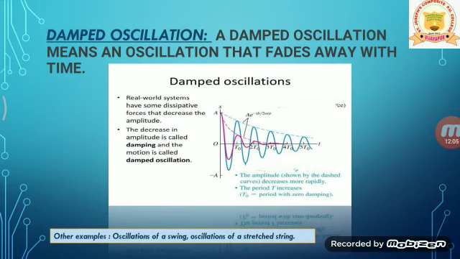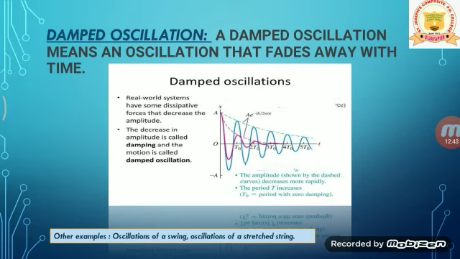Now, damped oscillation. A damped oscillation means an oscillation that fades away with time. A real world system has some dissipative forces that decrease the amplitude, for example, the frictional force or the medium resistance force. Because of these dissipative forces, the oscillation starts to fade away and slow down, and these kinds of oscillations are called damped oscillations.